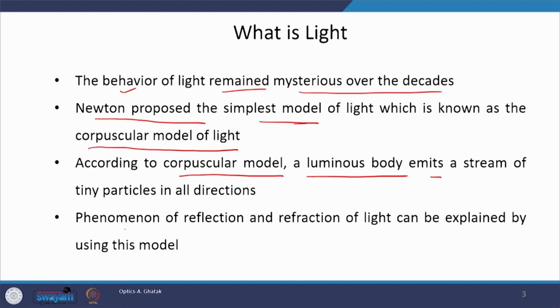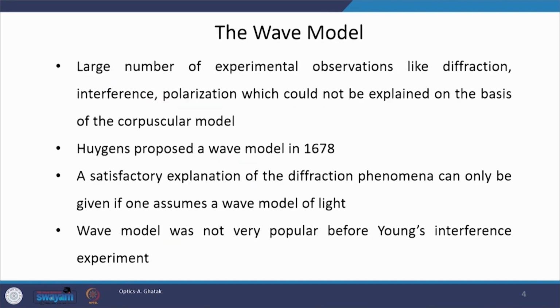The phenomena of reflection and refraction of light can be explained using this model. This model successfully explained refraction as well as reflection of light, but it could not explain several other phenomena. And what are those phenomena? These were diffraction. This corpuscular theory failed to explain these phenomena.